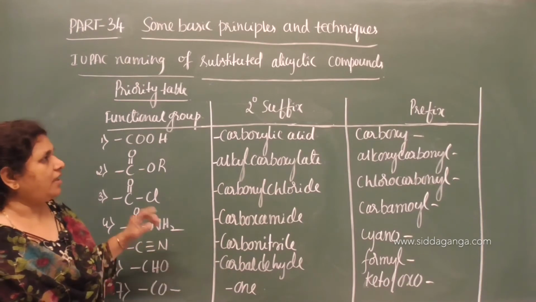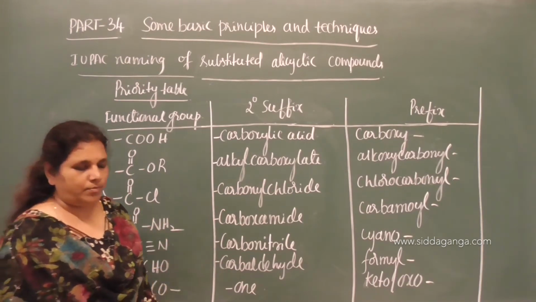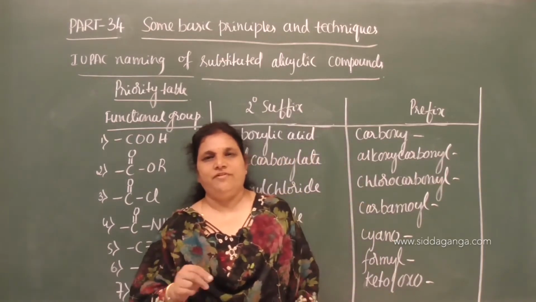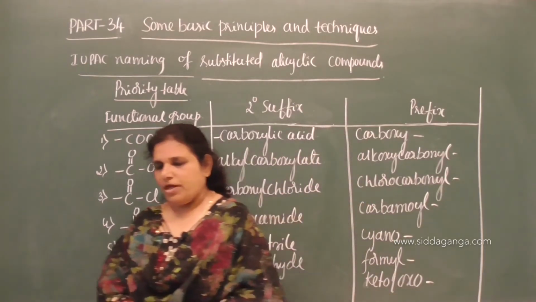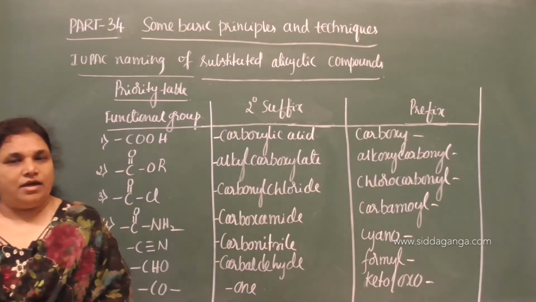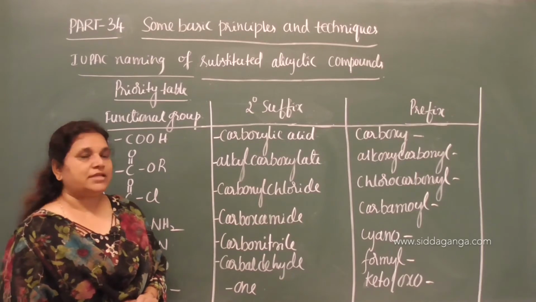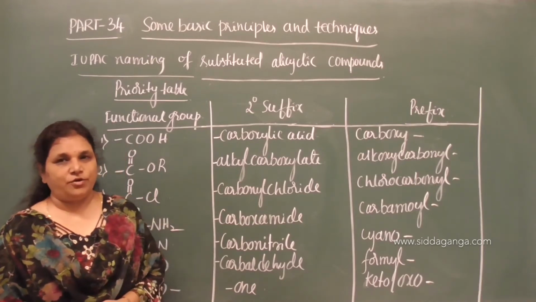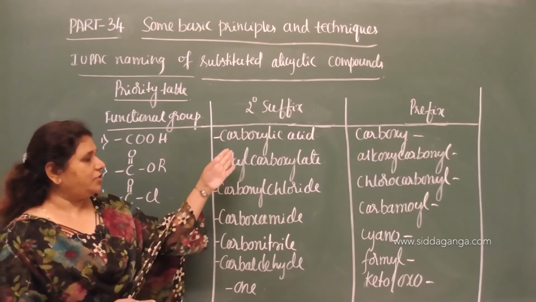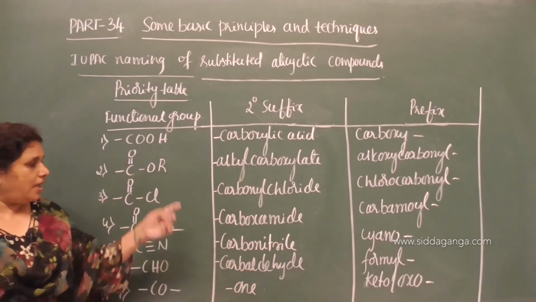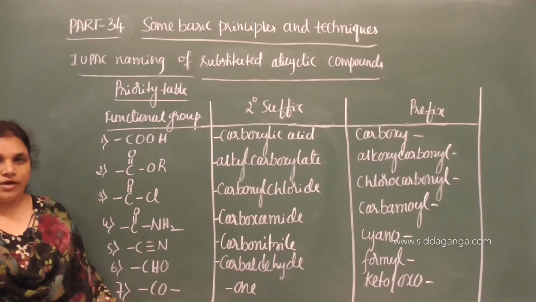So while naming substituted alicyclic compounds, if a functional group contains carbon and it is a terminal functional group, then we have to use the special secondary suffix, where we are not considering the carbon atom of the functional group with the root word. We need to use the special secondary suffix for different functional groups, and this order gives the priority order.